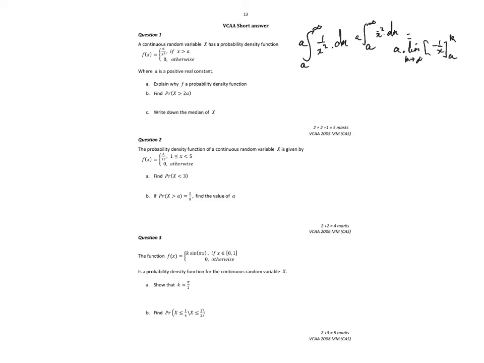If I substitute those values in, I get the limit as k approaches infinity of -1 on k minus 1 on a. And as k approaches infinity, 1 on k approaches 0.